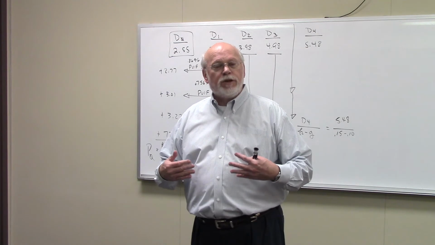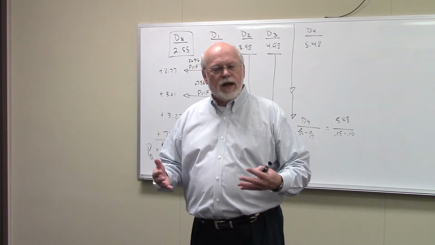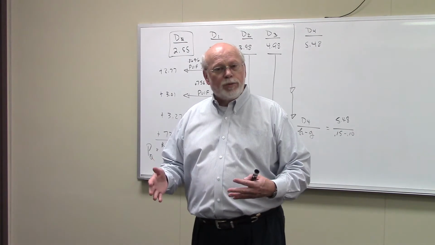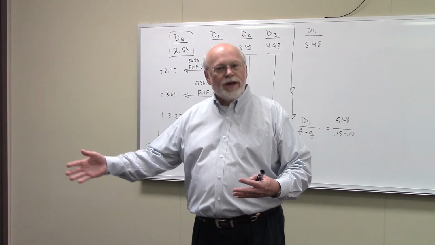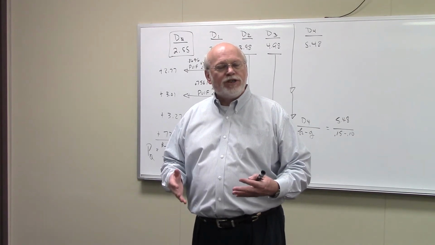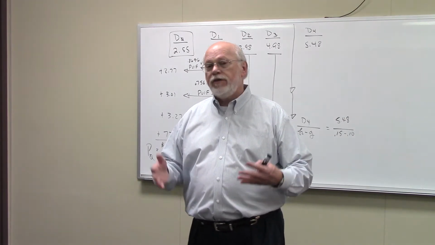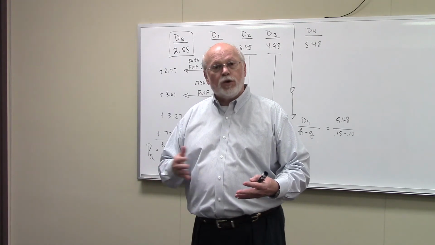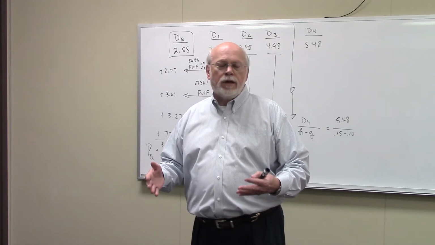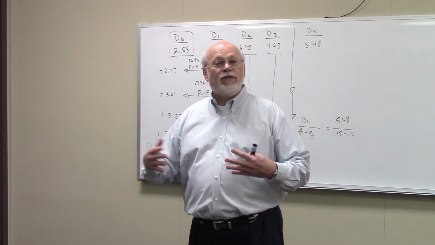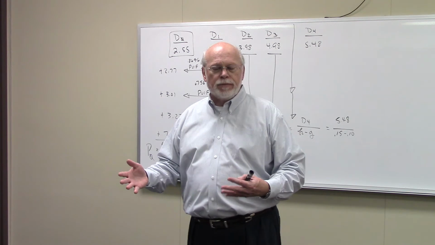The first step is to forecast your dividends. And the dividends that you need are the dividends you expect during supernormal growth, and then 1 dividend past that. The second step is to find the present value of all the dividends received during supernormal growth, which in this case is years 1, 2, and 3. And the third step, you find the present value of all the dividends received after supernormal growth.